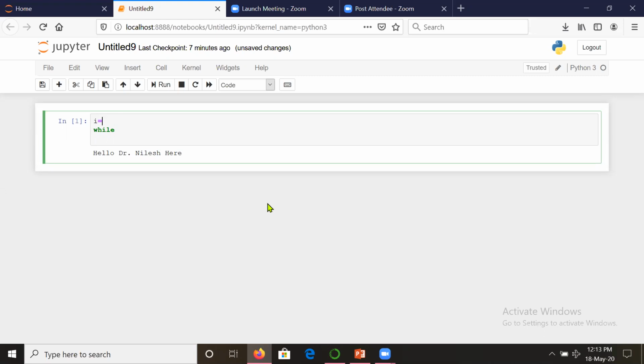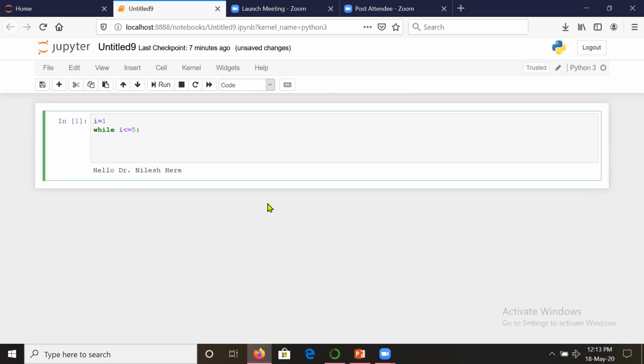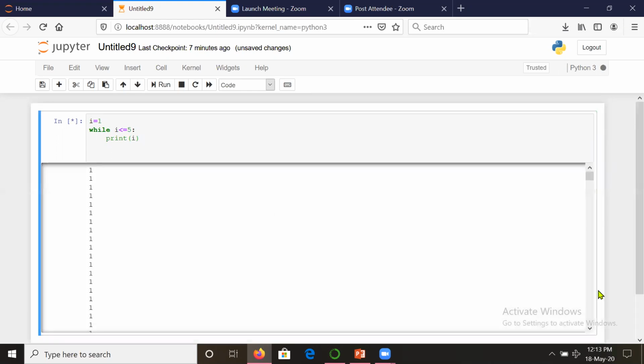Suppose we call it i, then I say i is equal to 1 because we start counting from 1, and then we put a condition like i is less than or equal to 5, and then we apply a suite. Suite means we start the block with indentation, and we ask it to print some number. So let us see. Now you can see that 1 is getting printed infinitely. Why? Because i is equal to 1 and this condition will always be true. This block will execute until the condition is false, and i is always 1, and 1 is less than 5, so it is getting printed infinitely.